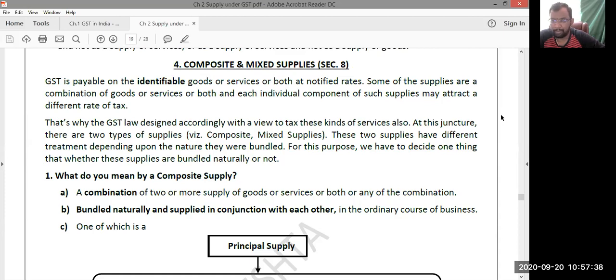Okay, we are in the last 5 minutes of the topic. Okay, now time for the doubt session, sir. We will discuss this composite and mixed supply after the break. We'll have a break. After the break, we'll start directly with composite and mixed supplies.